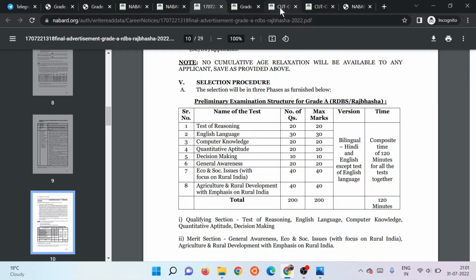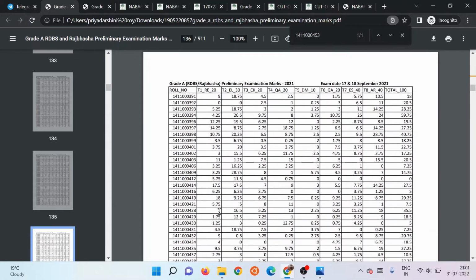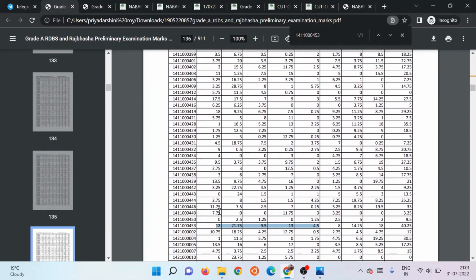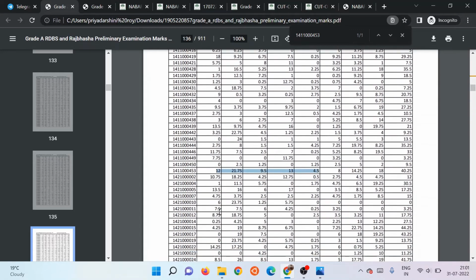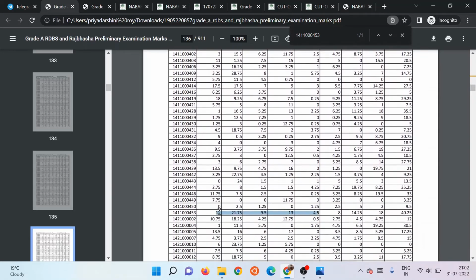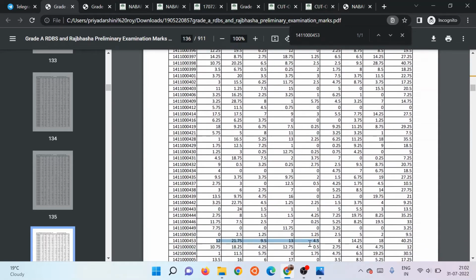So the next is my scorecard of prelims. So this was my prelim scorecard. I scored 12 out of 20 in reasoning, then 21.75 in English, 9.5 in computer, 13 in quant, and 4.5 in decision making. Decision making was a little hard.